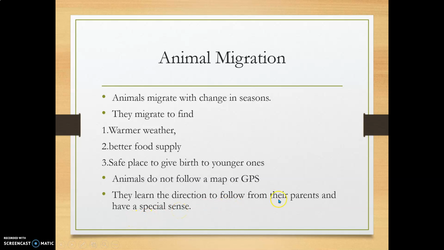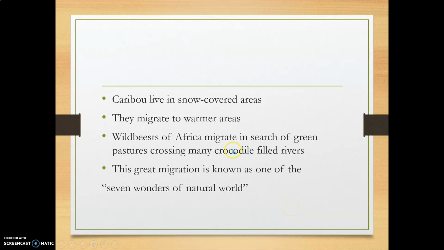See, caribou live in snow-covered areas. Caribou, one animal, lives in snow-covered areas. They migrate to warmer areas in the winter season. When it is very cold, that means minus degrees temperature, then they will migrate to somewhat warmer areas.